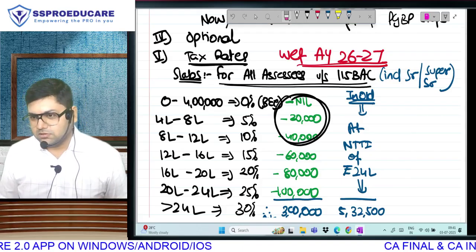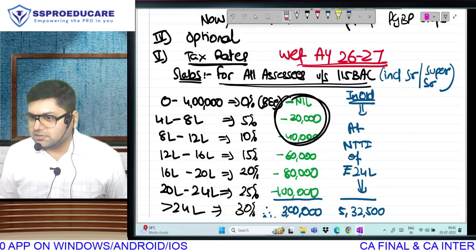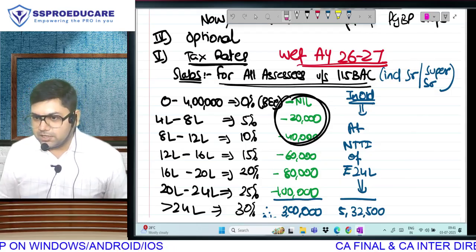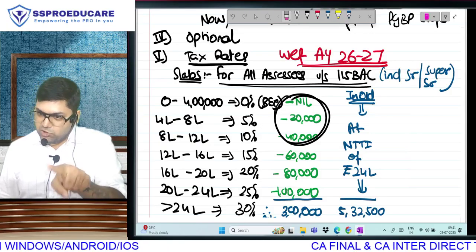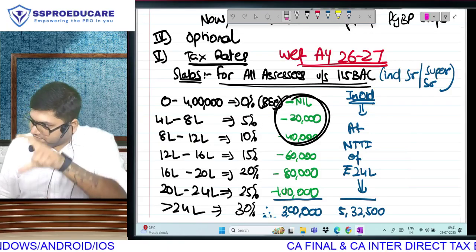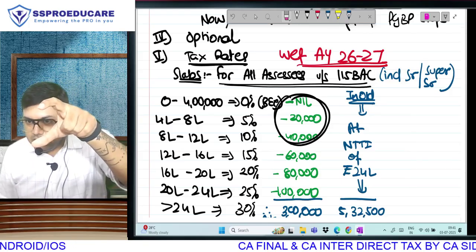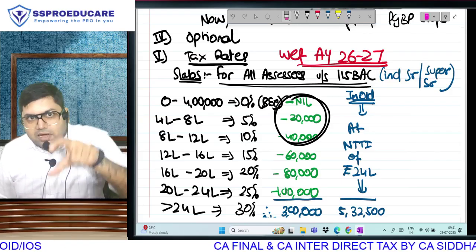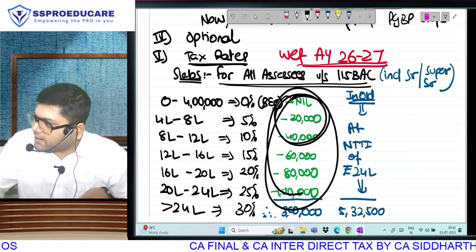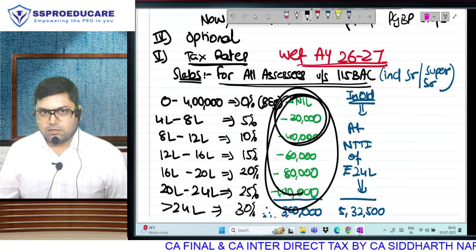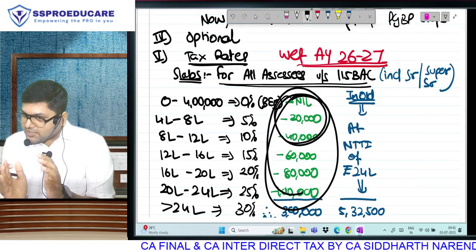And that also, 4 lakh is basic exemption, 12 lakh is eligibility for rebate. If your income is 0 to 12 lakh, whatever tax is coming will become 0. If your income is 13 lakh, 14 lakh, 15 lakh, all the tax that you have calculated you will apply without getting rebate.